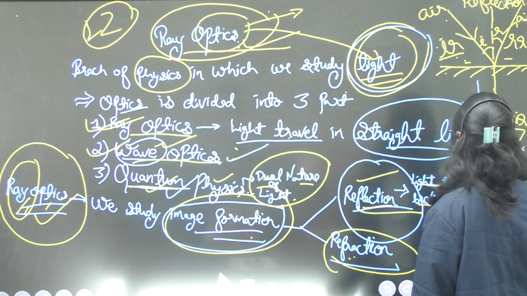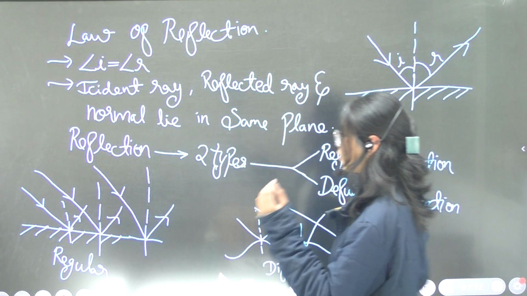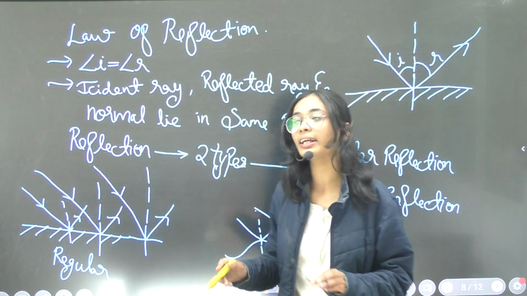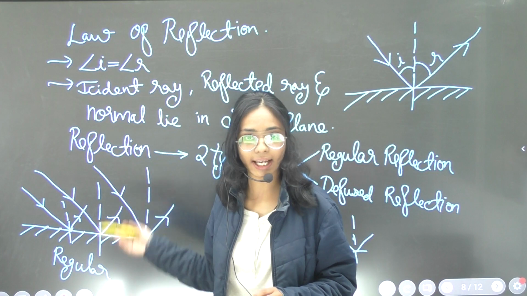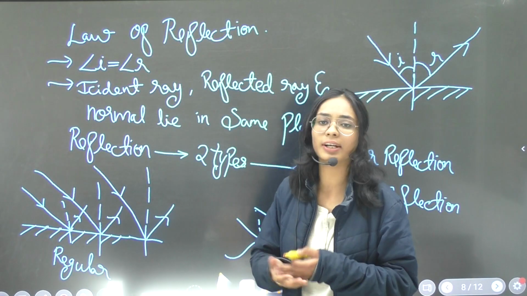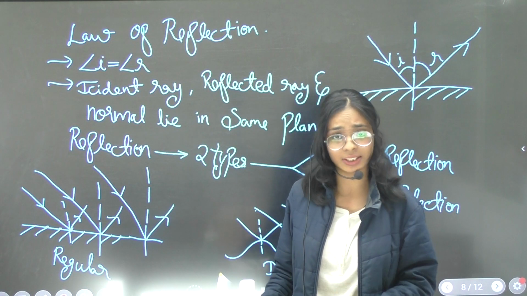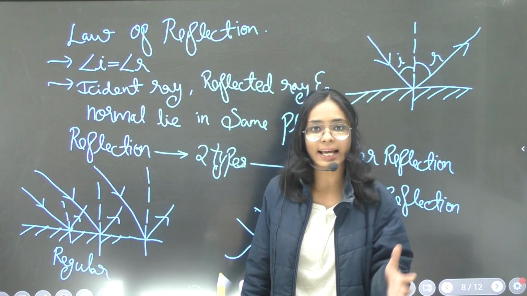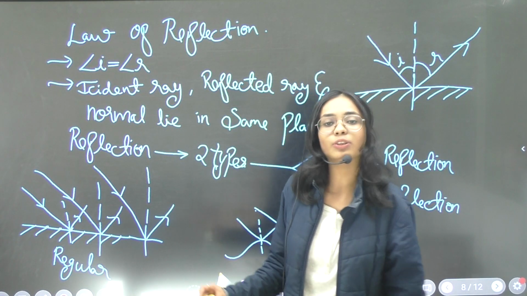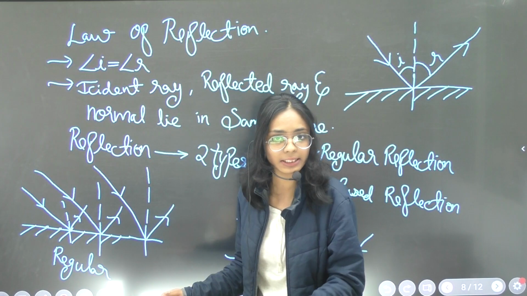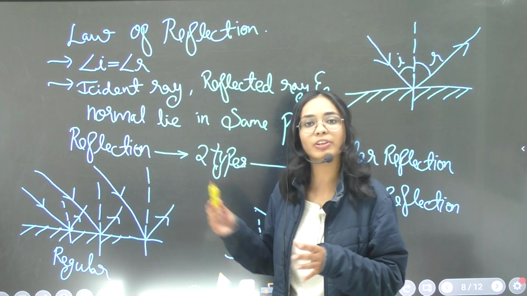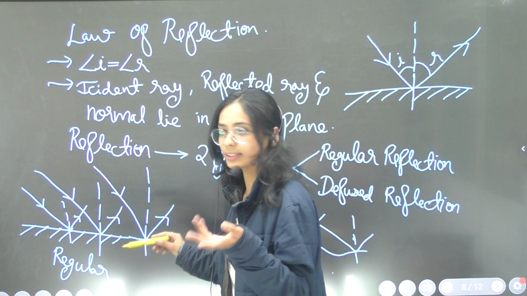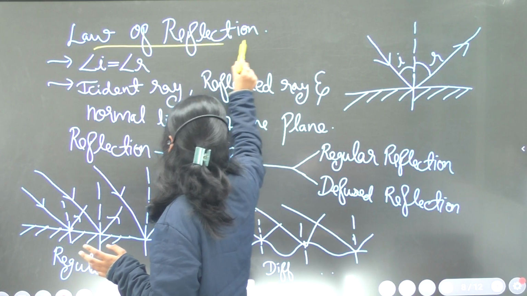Now let's get started with the next concepts of our topic, reflection of light. For studying reflection of light, you have to deal with certain laws of reflection, which you have already gone through in the 10th class and 8th class concepts. I am going to revise that concept of reflection of light, and then we will move forward.